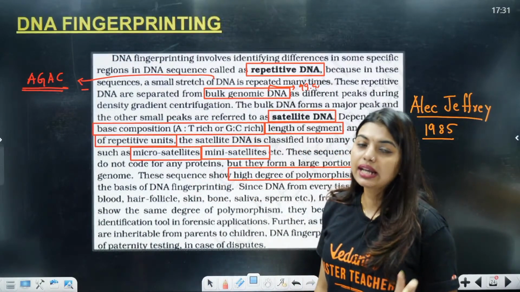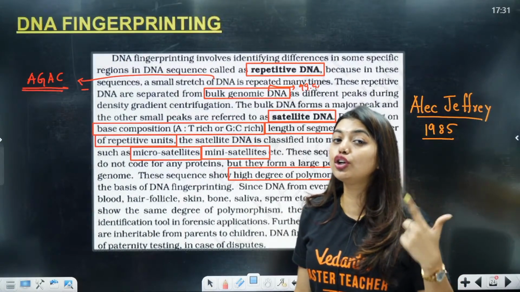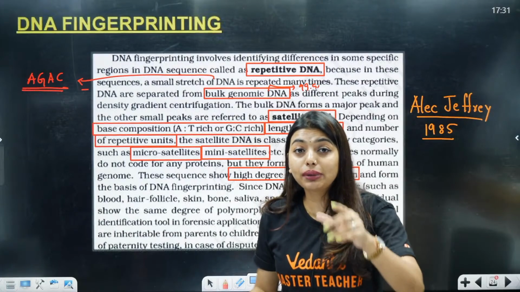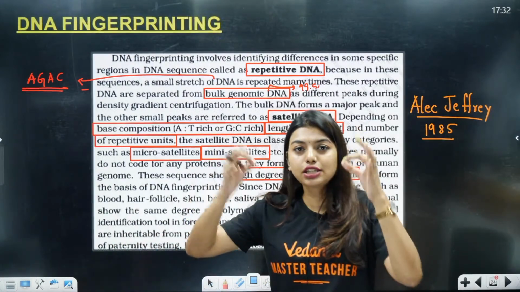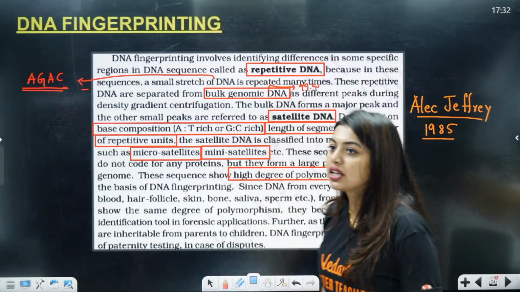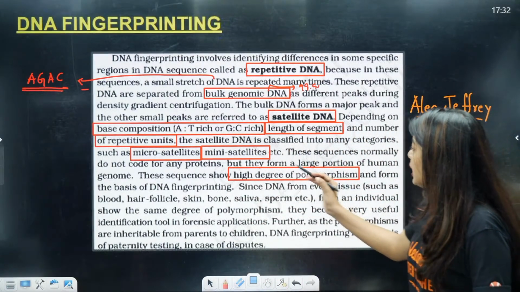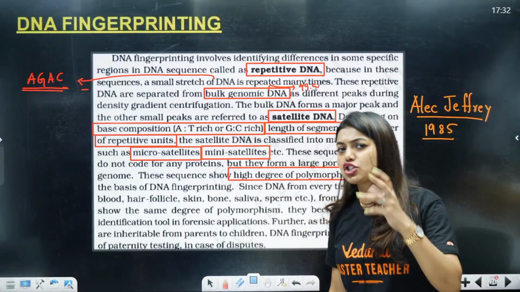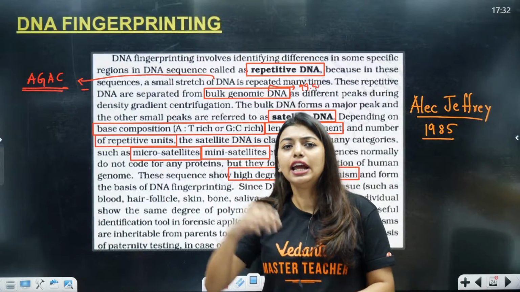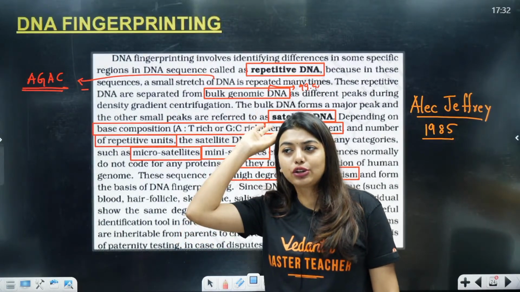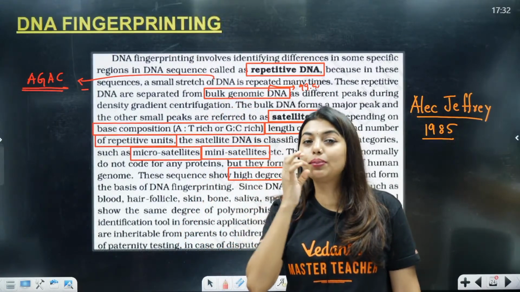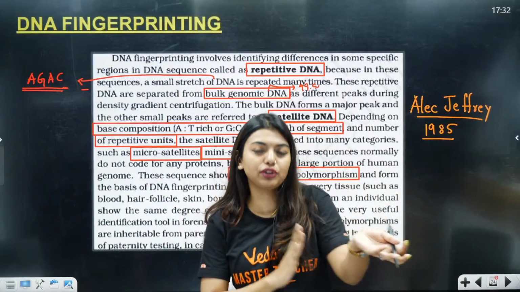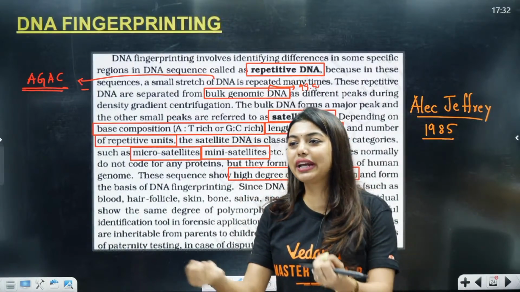At the crime scene, I am not going to bother about the 99.9% bulk DNA. What makes you and me different from that person is the 0.1% DNA. Clear? Since DNA from every tissue can be used, it is not necessary that every time we get a blood sample. It could be a hair follicle, nails, or saliva, because that person will not put a little blood and go for the forensic. Sometimes we get different things.